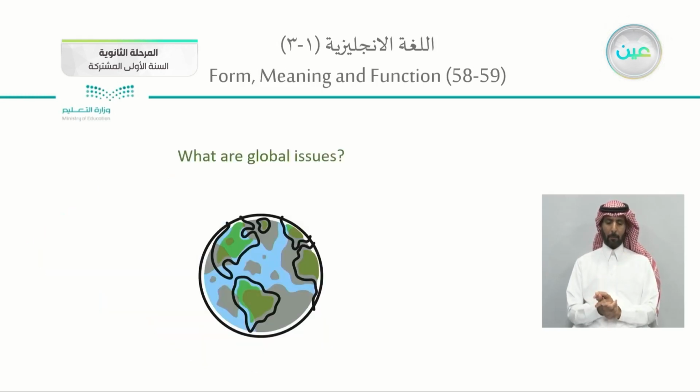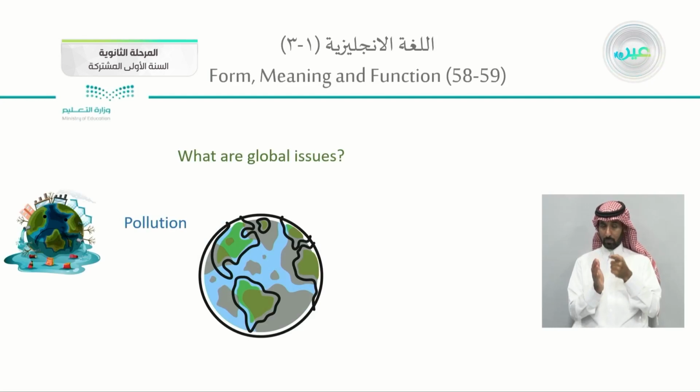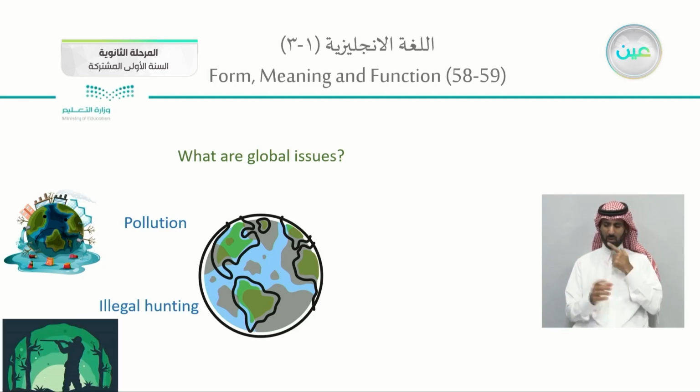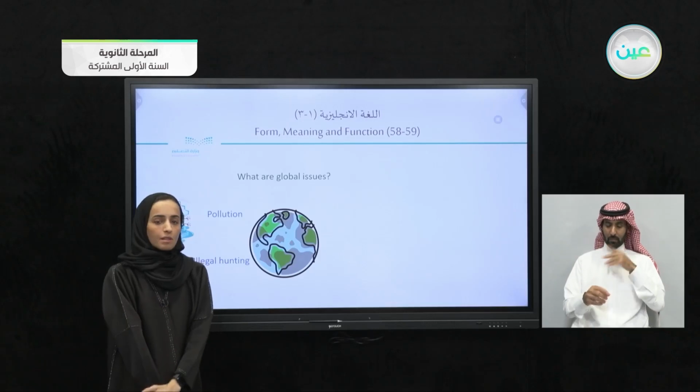Okay, let's look at some global issues. In here, we have pollution, whether it is air pollution, water pollution, whatever the kind of pollution. Also, illegal hunting, when people are hunting or killing animals in massive numbers, so we will need them in the future.